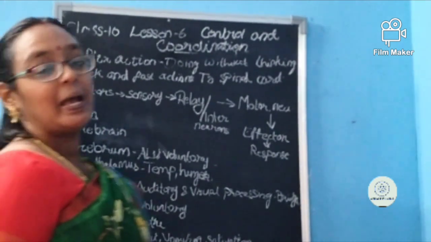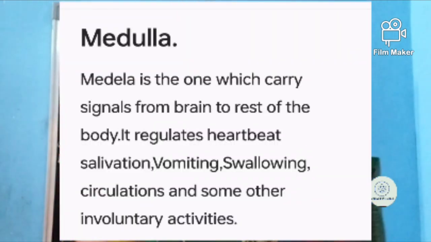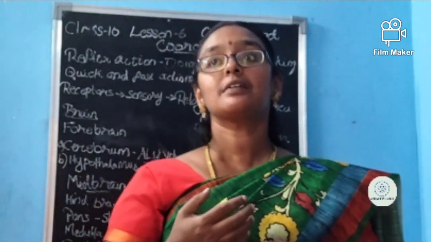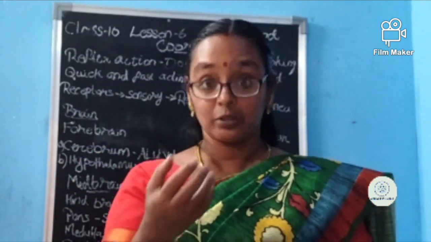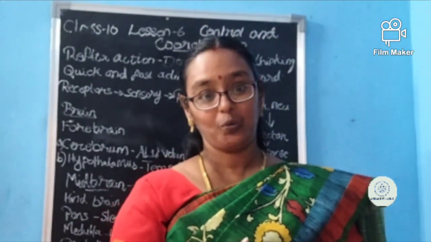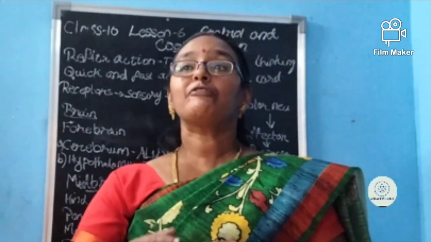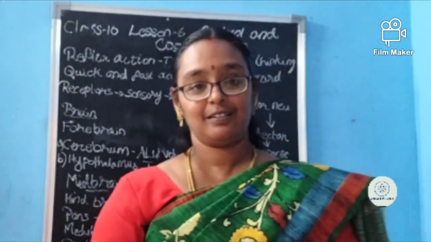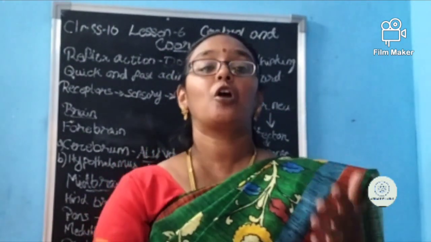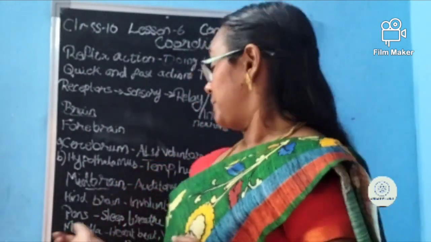Now medulla. Medulla controls heartbeat. Then salivation. You are swallowing saliva in between. Are you able to know that this is the time saliva is more in your mouth, please swallow it? Are you getting information? No. This is controlled by medulla. If you are feeling a vomiting tendency, vomiting comes without your knowledge, isn't it? This is controlled by this medulla. All these are done by medulla.